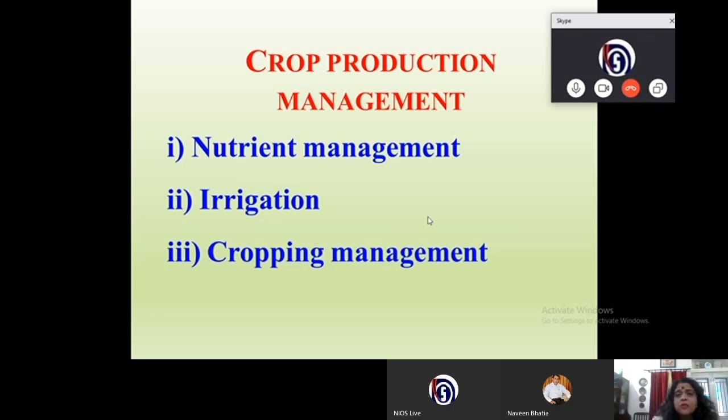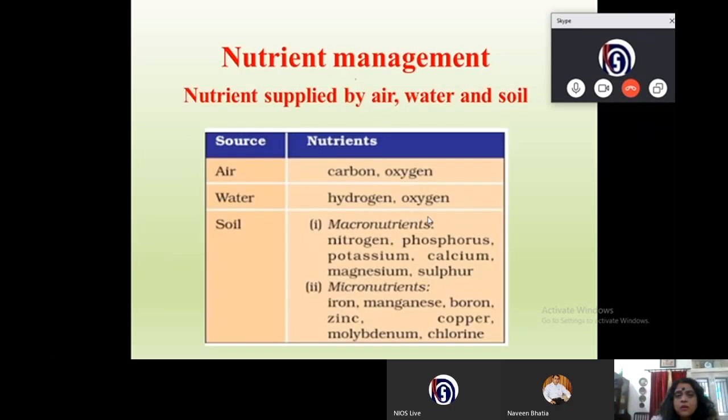Now the next that we come to is crop production management. Crop production management includes nutrient management, irrigation, and cropping management. So now let us see the nutrients that are acquired by the plants. The nutrients supplied to the plants are from air, water, and soil. Air provides the plant with carbon and oxygen.